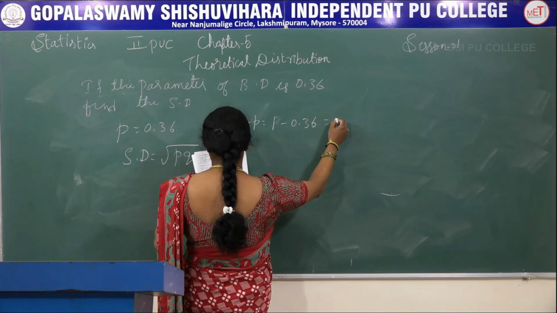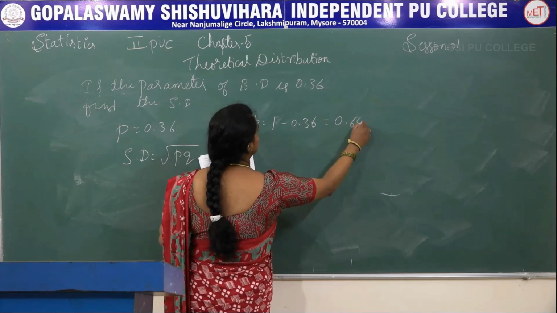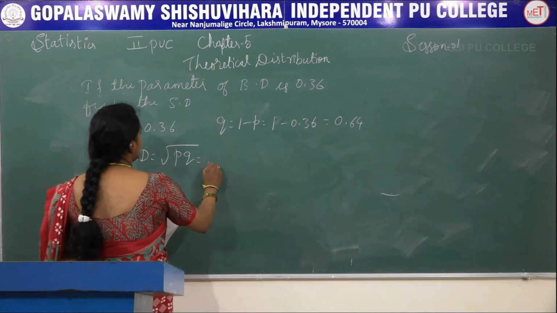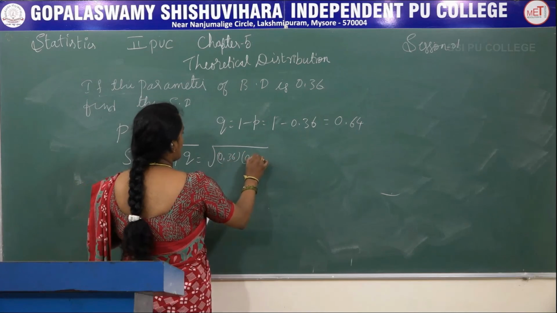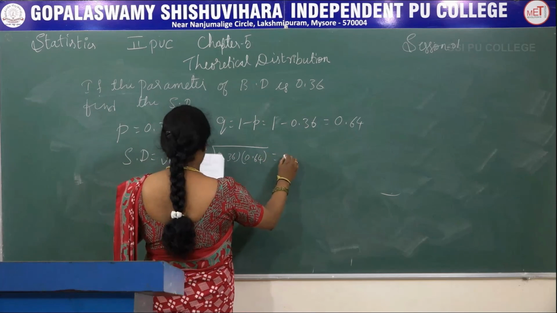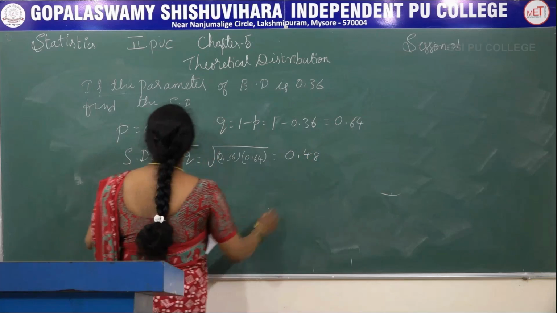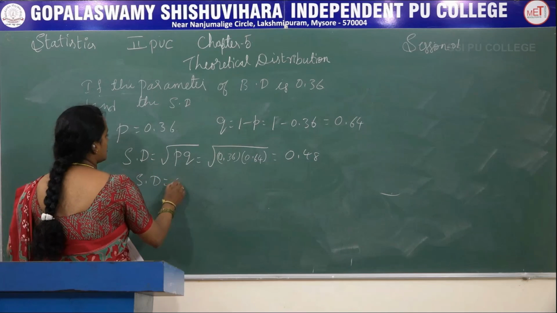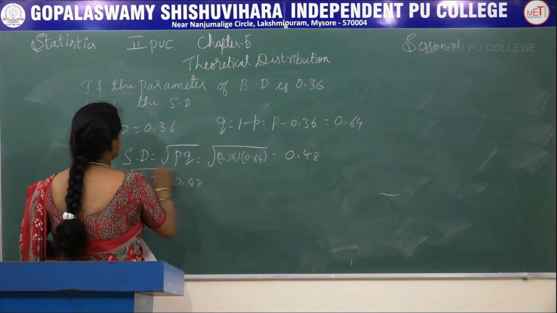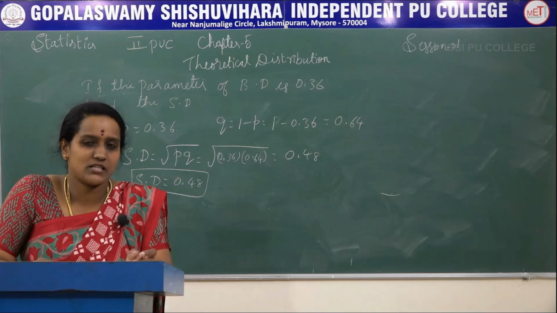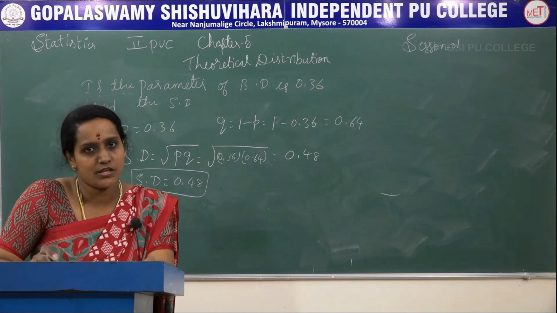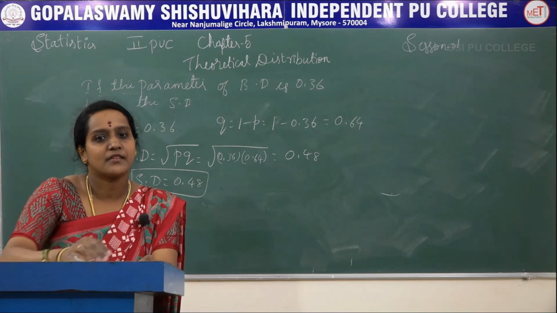This is 0.64. Substitute that. Square root of 0.36 into 0.64 is equal to 0.48. So standard deviation is equal to 0.48. In examination you will get these types of problems for 2 marks on this chapter. Okay. Thank you.